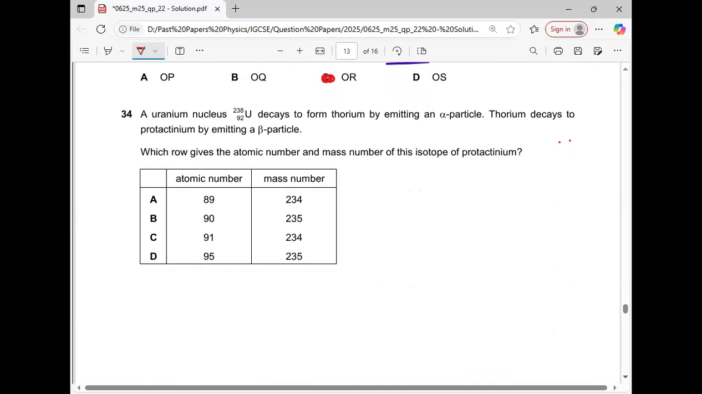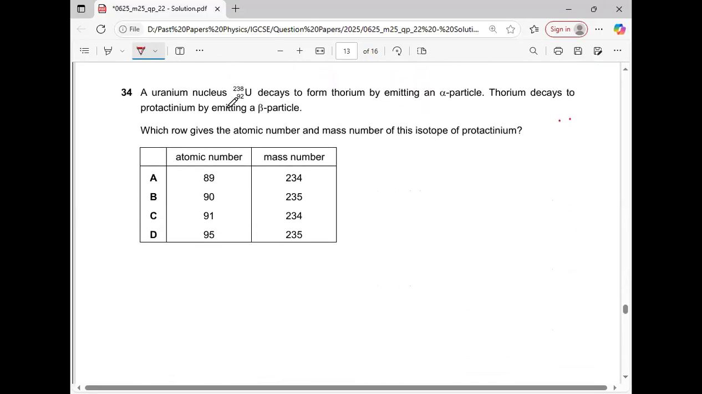Question number 34. It is related to radioactivity. A uranium nucleus U-238-92 decays to form thorium by emitting an alpha particle. Thorium decays to protactinium by emitting a beta particle. Which row gives the atomic number and atomic mass number of the isotope of protactinium?